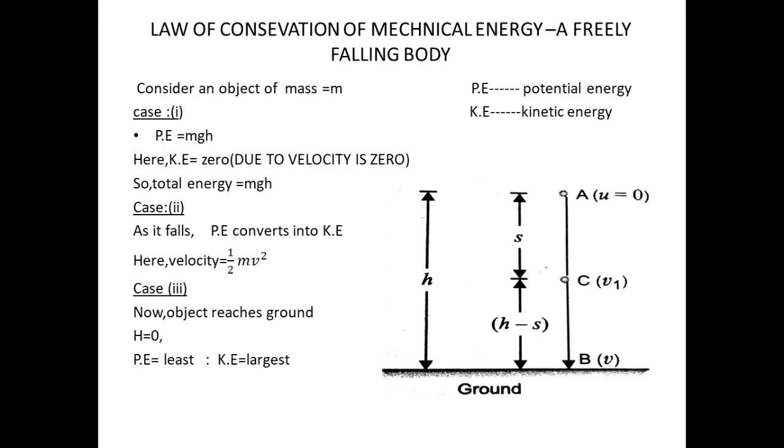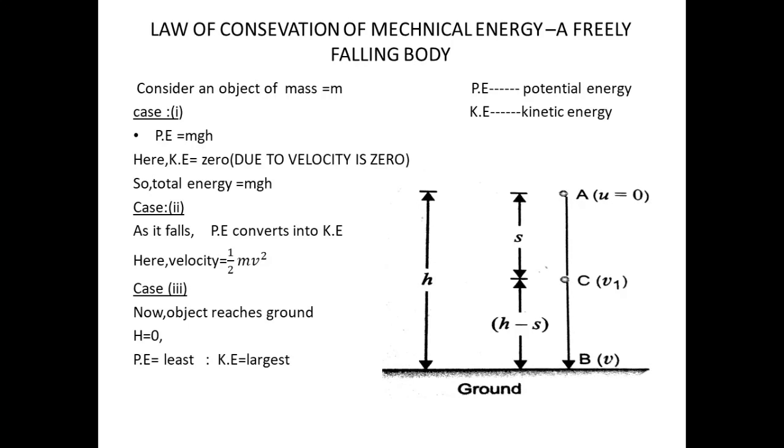Yes, it will decrease, while the kinetic energy will increase during the fall. When the object is about to reach the ground, h is equal to 0 and v will be the highest. So the kinetic energy would be the largest and the potential energy the least.